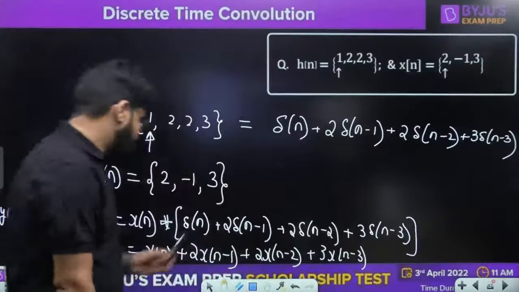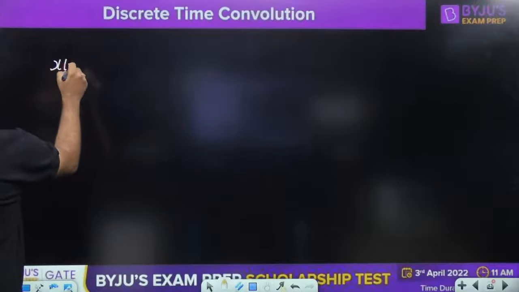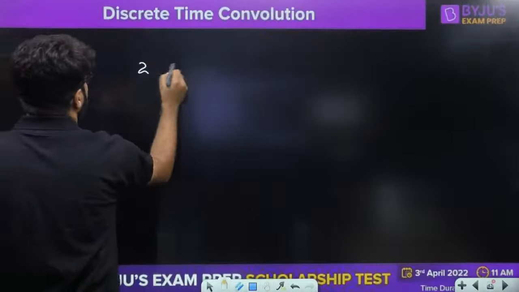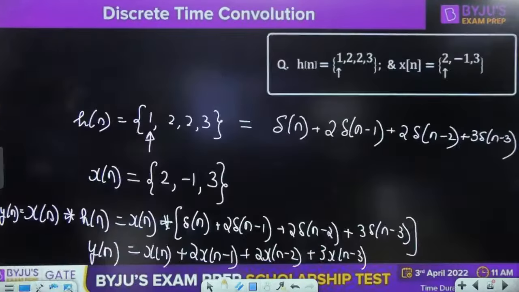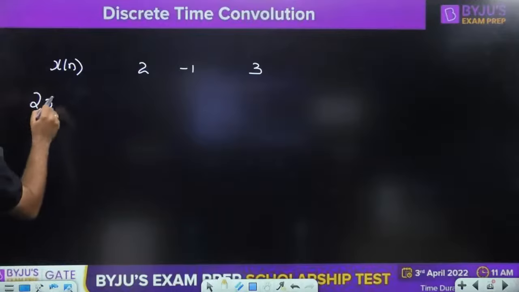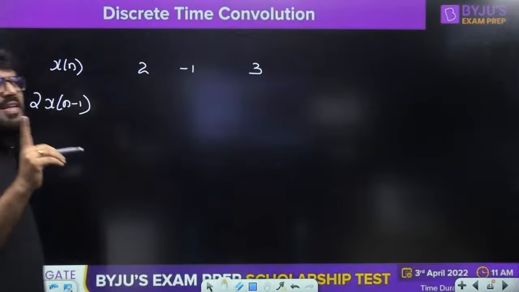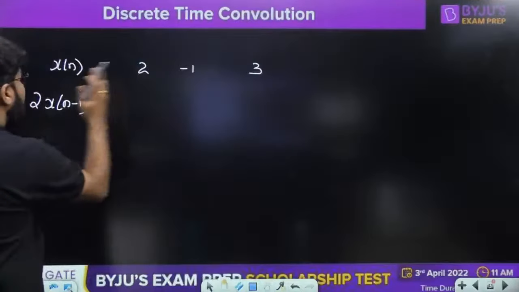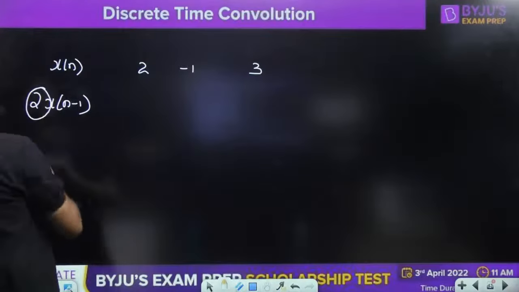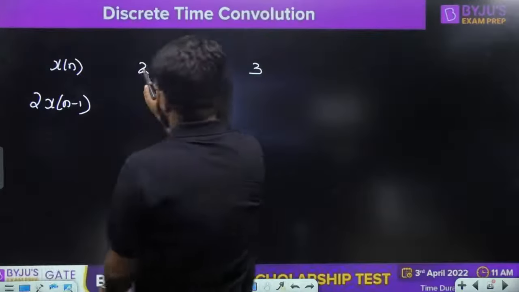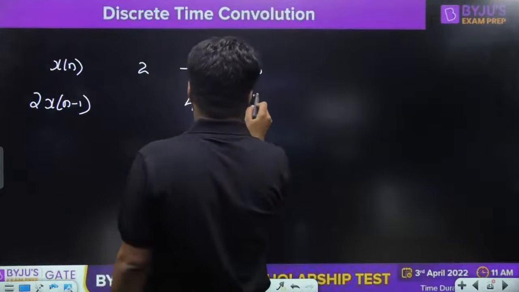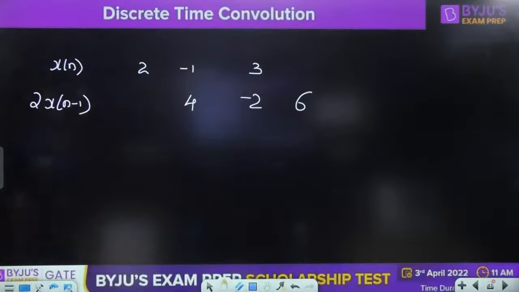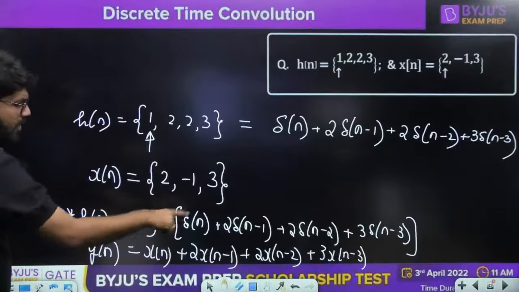What is my total output? xn. Okay sir, what is xn? xn given in the question is 2, minus 1 and 3. Write down that xn: 2, minus 1, 3. Then what is 2xn minus 1? Now what is xn minus 1? We all know it is right shifted. I will make it very simple. It is 1 unit right shifted, but multiplied by 2 also. So multiply this by 2. 2 2s are 4. 2 minus 1 is minus 2. 2 3s are 6. 1 unit right shifted. Right. Then next, what is next? I have 2xn minus 2.